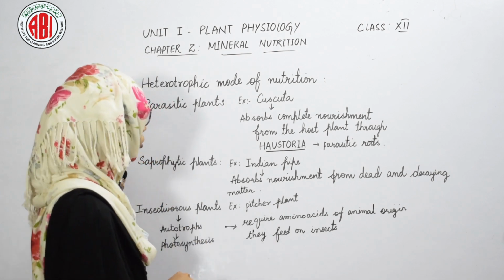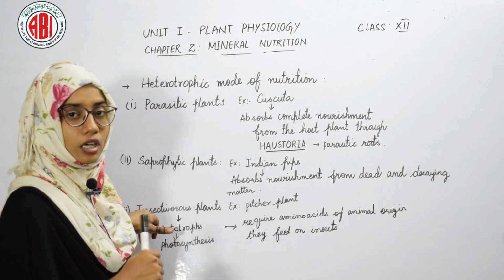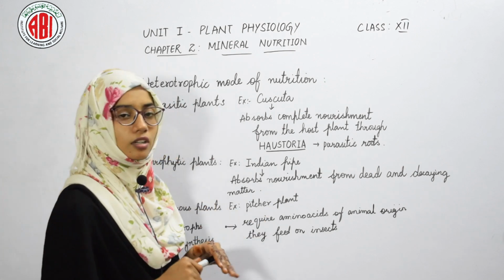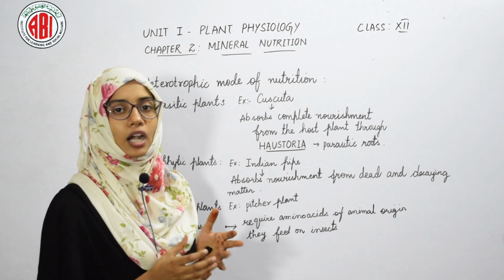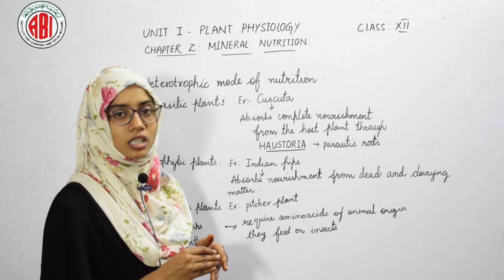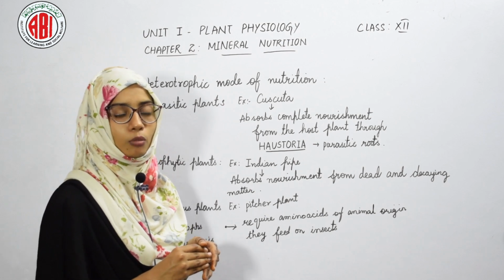Therefore, in heterotrophic mode of nutrition, we can also take an example of insectivorous plants like pitcher plant. These plants can prepare their own food, but for certain amino acids, they depend on animals and show heterotrophic mode of nutrition.